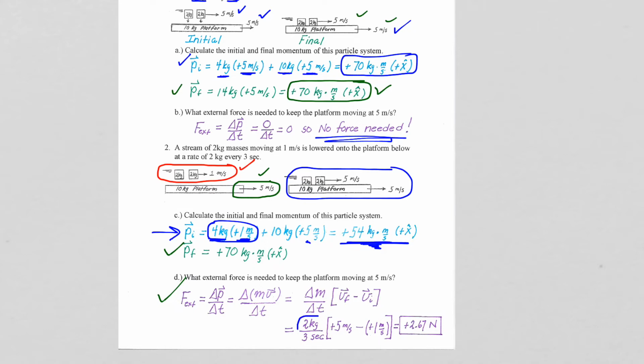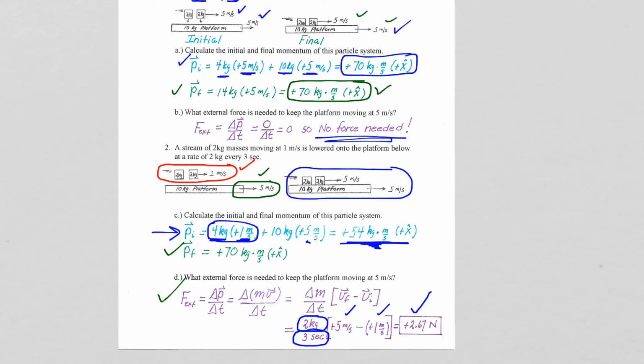But the 2 kilogram pieces, at 2 kilograms every 3 seconds, and the velocity of those pieces going from an initial speed of 1 to a final speed of 5, will require a force pulling the platform forward at 2.67 newtons, based on the fact that it is acquiring mass that is moving at a slower speed.